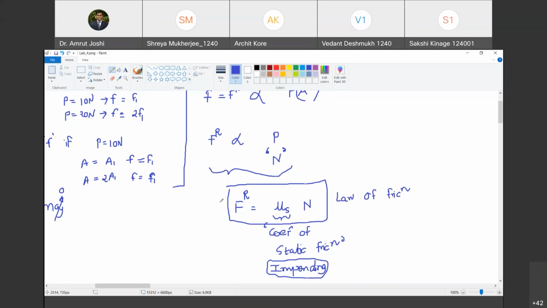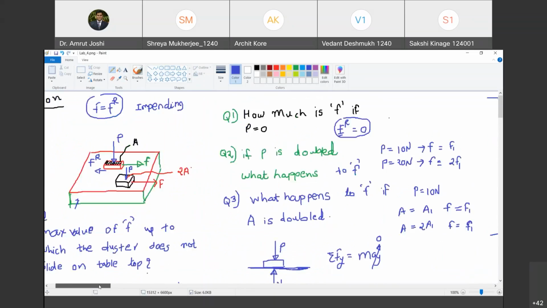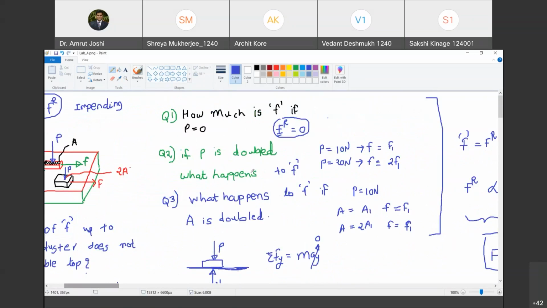If this is the law of friction, which is obtained based on experiments, if you perform the experiments, you can prove that the answers to question number 2 and question number 3 are correct. हमने क्या बोला था? As P gets doubled, that means as normal reaction gets doubled, the maximum frictional resistance that can be offered between the surfaces also gets doubled.